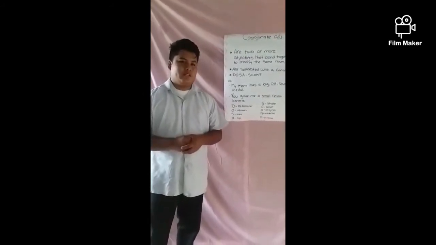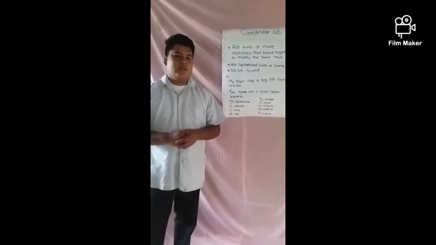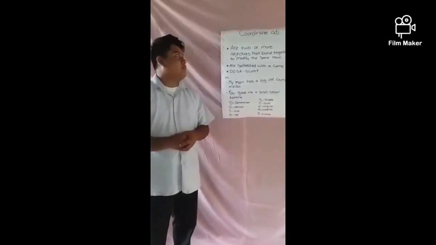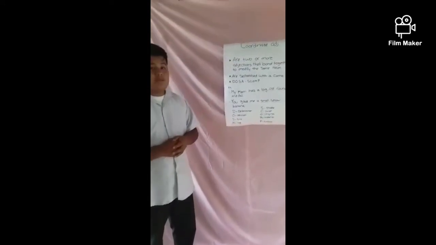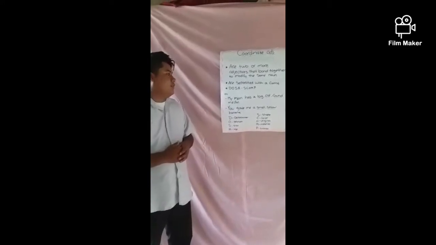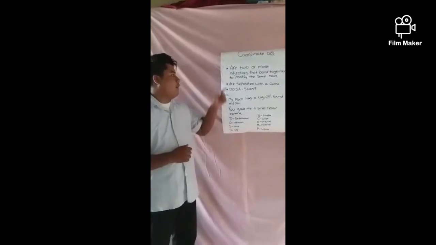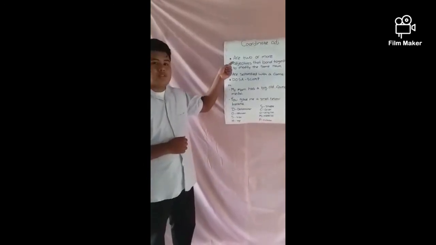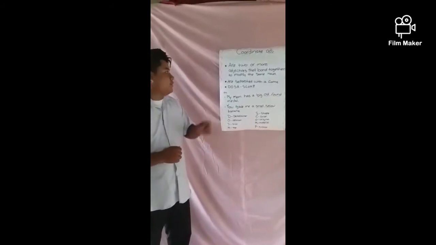Good morning, class. My name is Winston Castellanos, and I will help you to understand what a coordinate adjective is. For example, we have a sentence over here, and how do we see what is a coordinate adjective? We follow these three rules or guidelines.